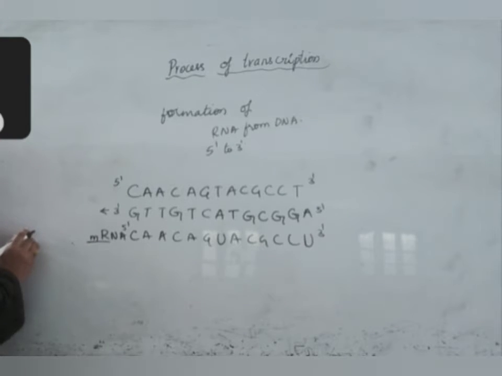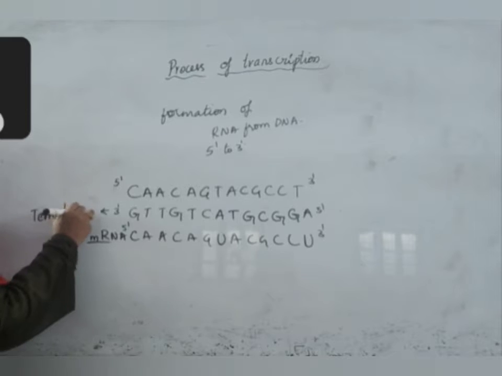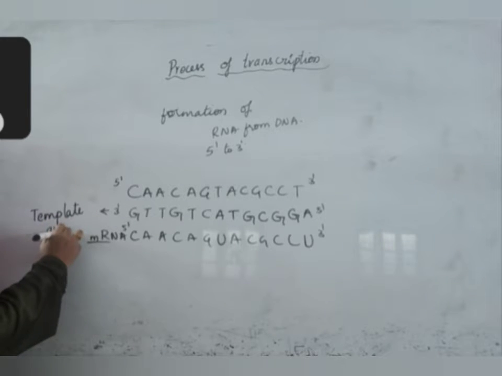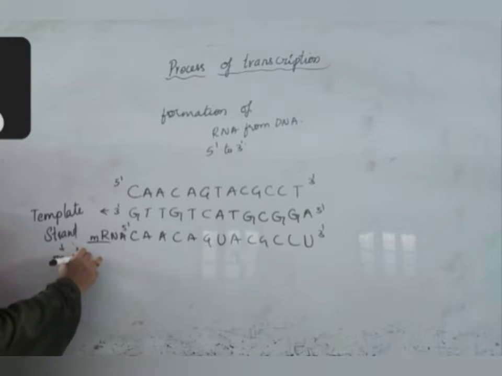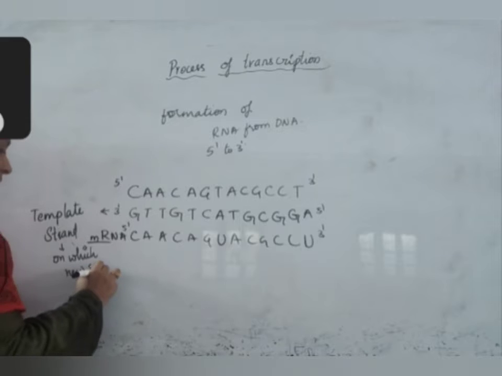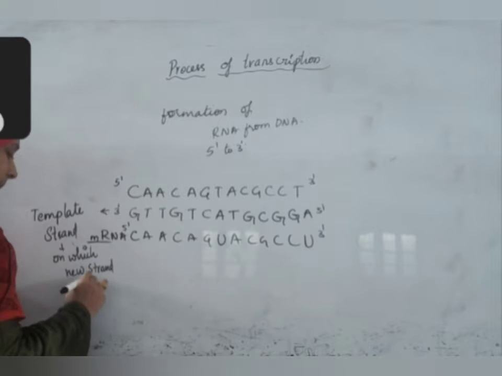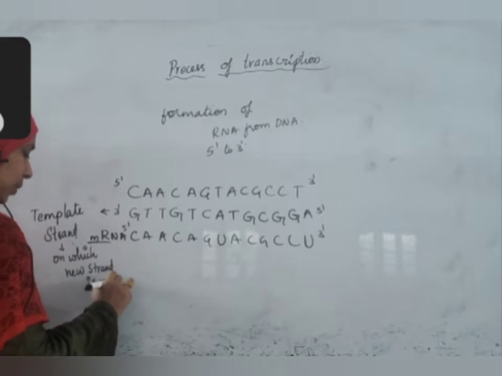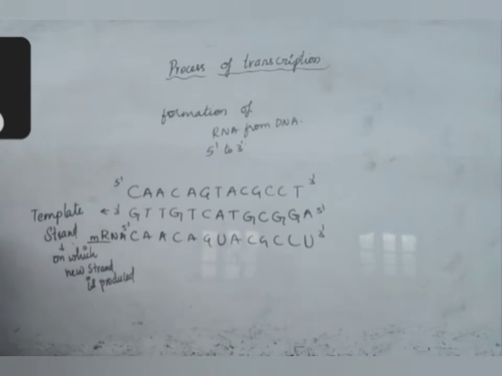So this strand is called the template strand. The template strand is a strand on which a new strand is produced, whether it is for DNA synthesis or RNA synthesis. So here, what is this other strand called?